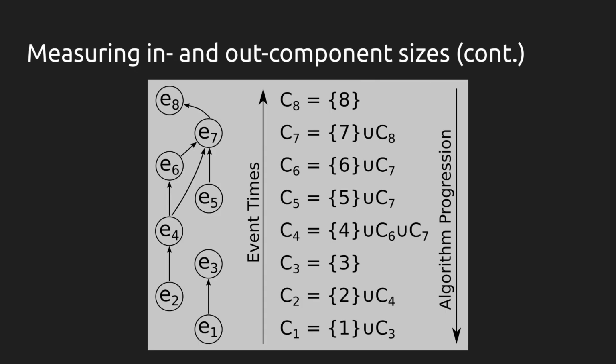Calculating out components of all nodes at the same time is algorithmically easy. The trick is to go backwards in time from the last event to the first one and accumulate events as you go, based on the adjacency relations you see at each step. This is still quite costly, both in terms of time complexity due to the repeated application of the union operator, and the space complexity for storing all those sets, where each one can grow as large as the number of events in the network.